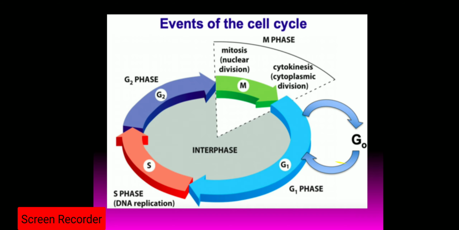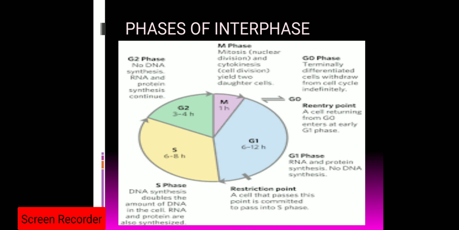So this is the representation of the cell cycle. There are three subphases of interphase, that is G1 phase, S phase and G2 phase. During the G1 phase, RNA and protein synthesis will occur, but there will be no synthesis of DNA. The cellular contents are increased to double. Mitochondria and plastid are the cell organelles which have their own DNA.